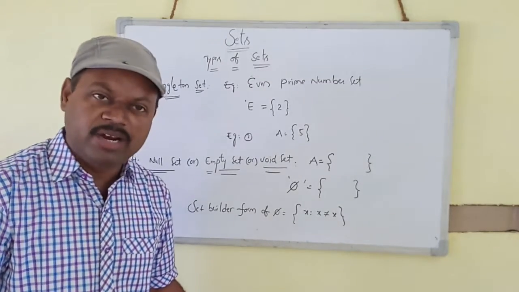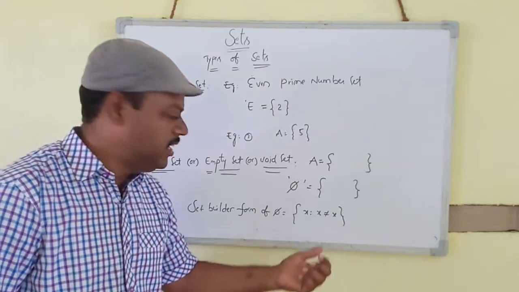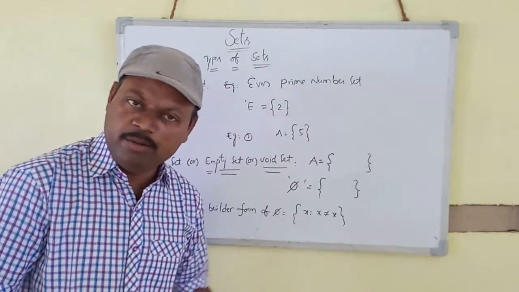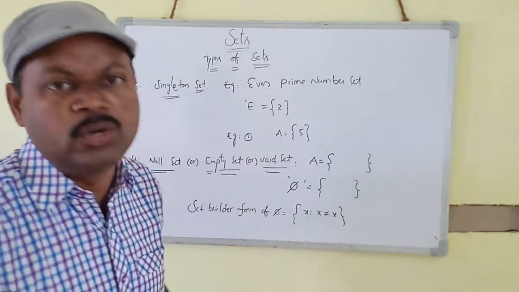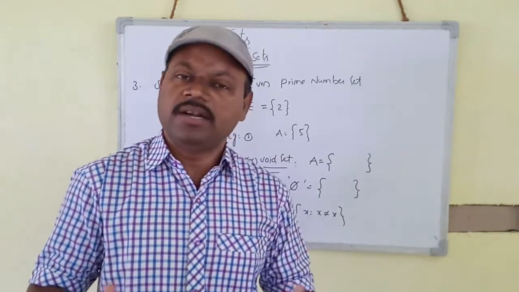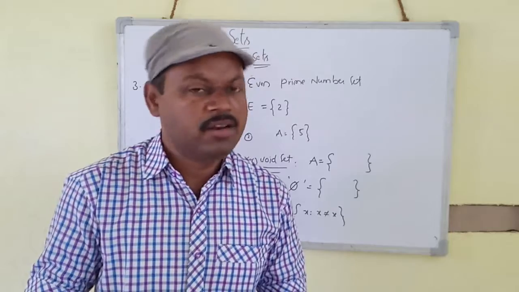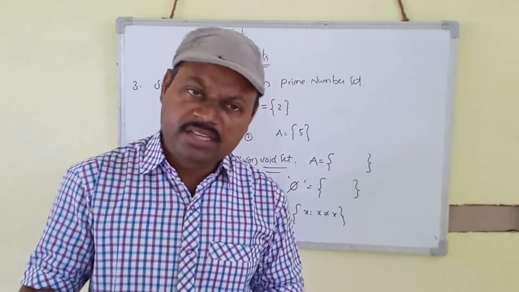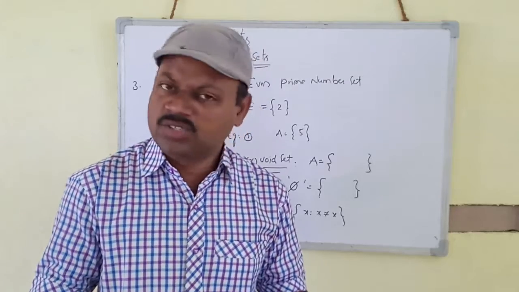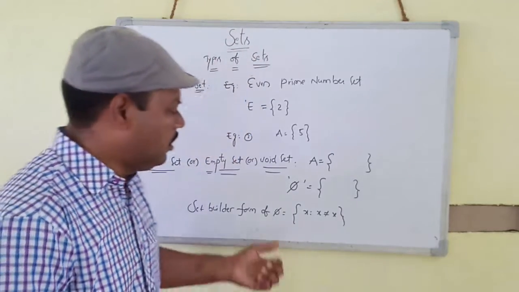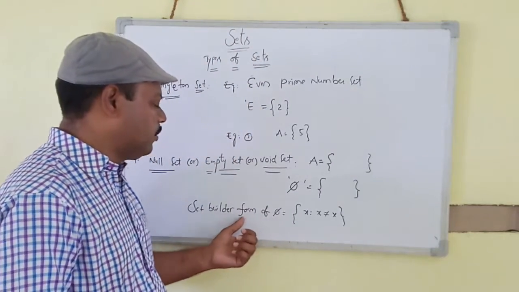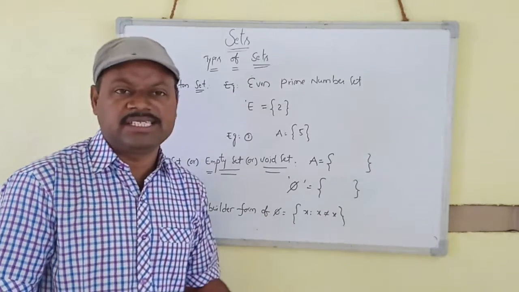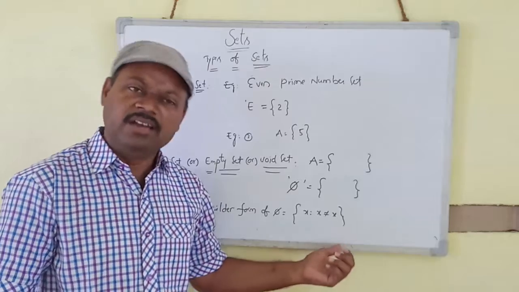How is it possible? There is an element x, and that element must be equal to itself, so x not equal to x is impossible. Suppose you take the element 2. So 2 not equal to 2. Is it possible? Not possible. Suppose 3. 3 not equal to 3. That is also not possible. So the set builder form of phi is x such that x not equal to x. That is the set builder form of the null set.